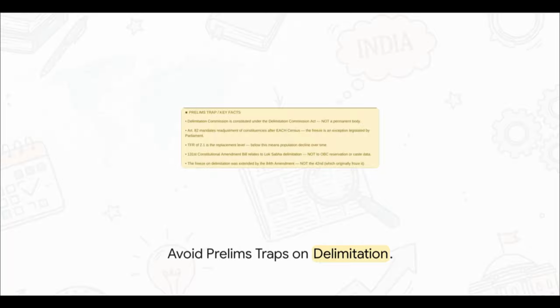It is not a permanent constitutional body. Make sure you remember that. Second, Article 82 actually mandates the readjustment of constituencies after each and every census. The freeze we just talked about, that's a specific legislated exception. Finally, please do not confuse your amendments. It was the 84th Amendment that extended the freeze, not the 42nd, which originally initiated it.